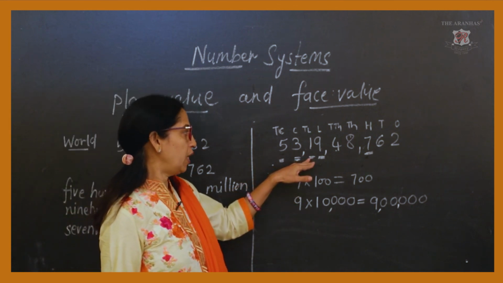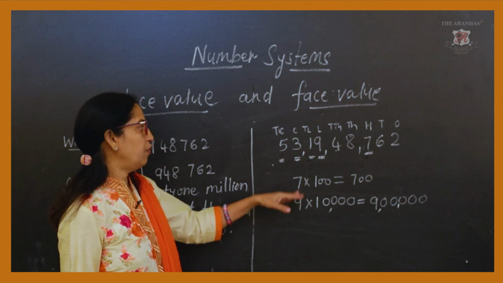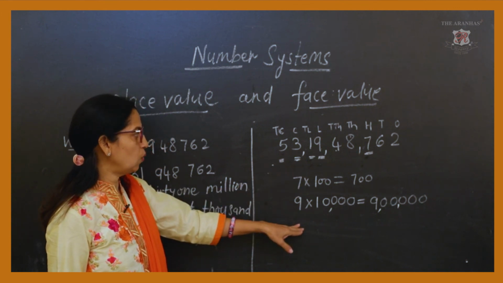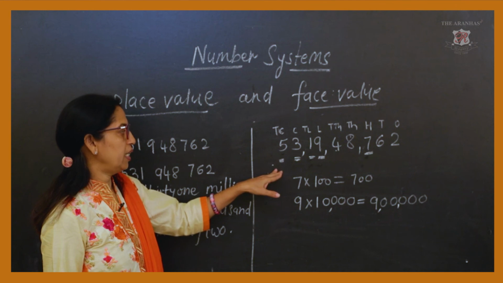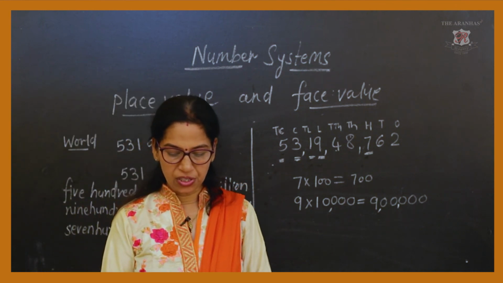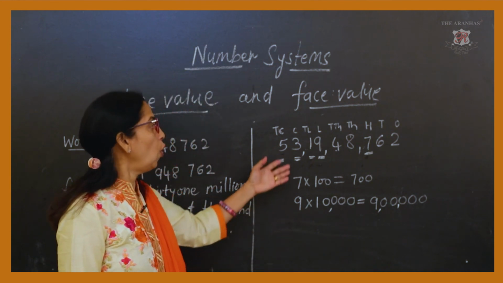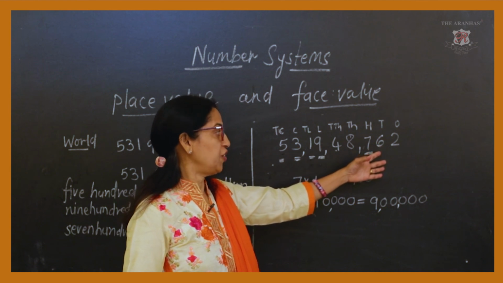Similarly for 1 you can write 10 lakh, for 3 that is 1 crore, for 5 that is 10 crore.